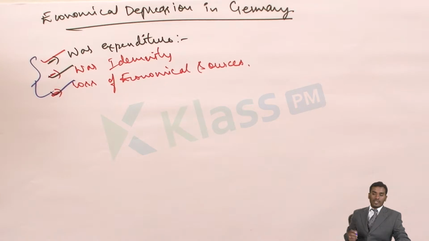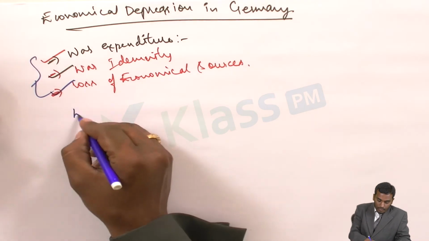It is even said that people used to carry a cart full of money to bring a loaf of bread. Why did this happen? When Germany was going through economic problems, the government started printing currency without any limit. Generally, every country has a limit for printing currency, and Germany also had one. But when they faced the crisis, the German government started printing currency without any limit or thinking. Because of this excess printing, the value of currency declined.